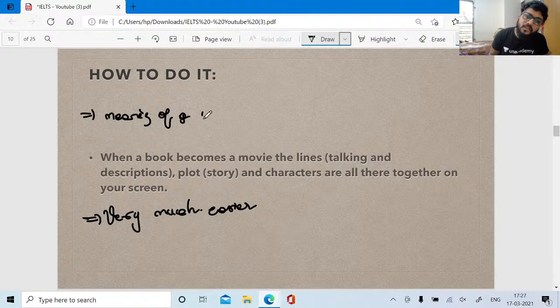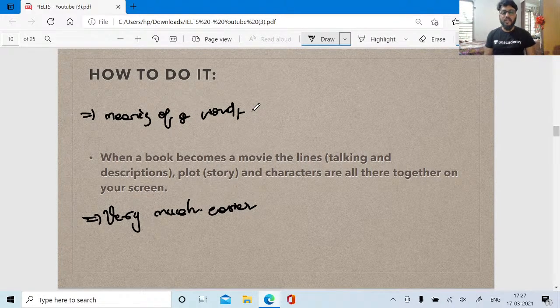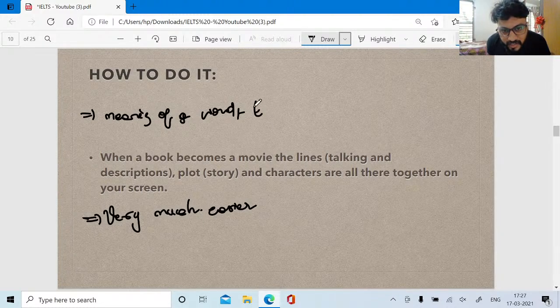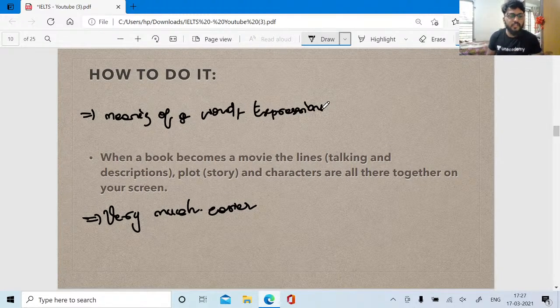How does it give the meaning of a word, first of all? People will be like, what is this? So basically, the hero or the heroine or the lead actors of the movie, whenever they say a word, their facial expressions tell the emotion of the word. The expressions of the lead artists let you know what the word is about, what the word tries to convey, what is the meaning of the word.